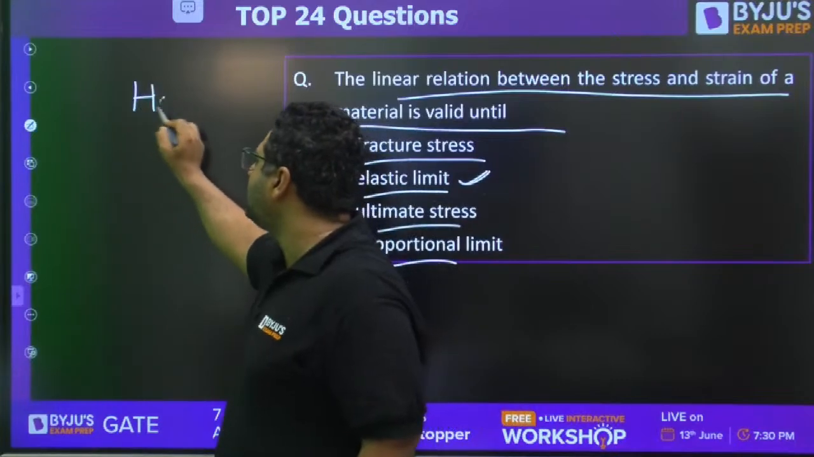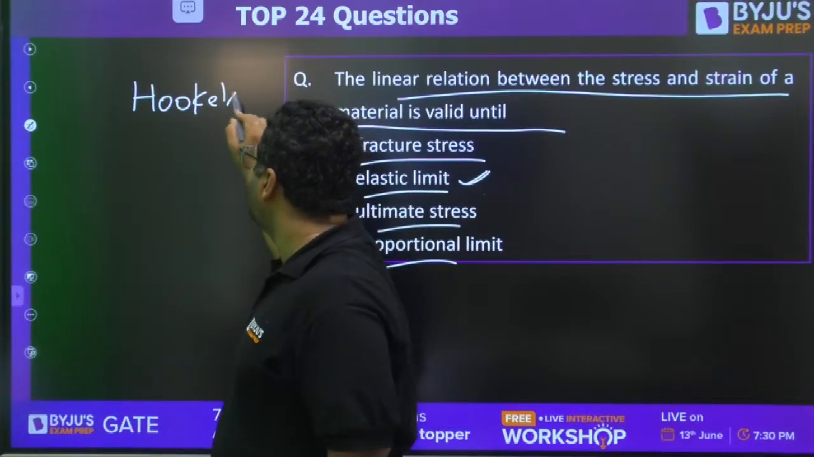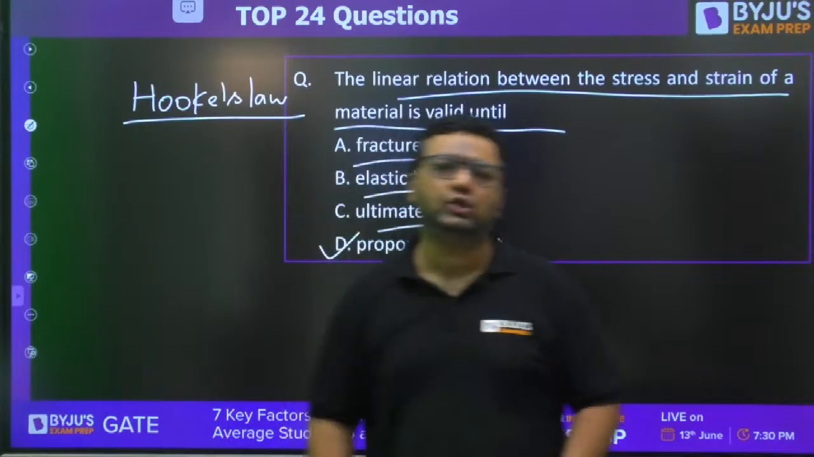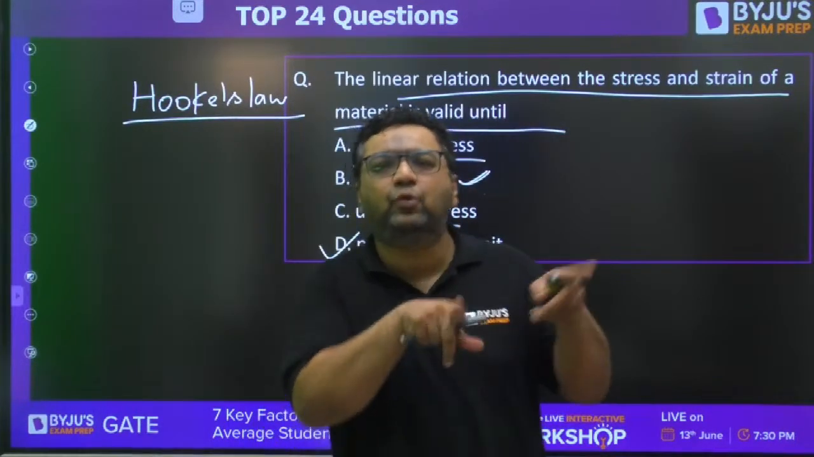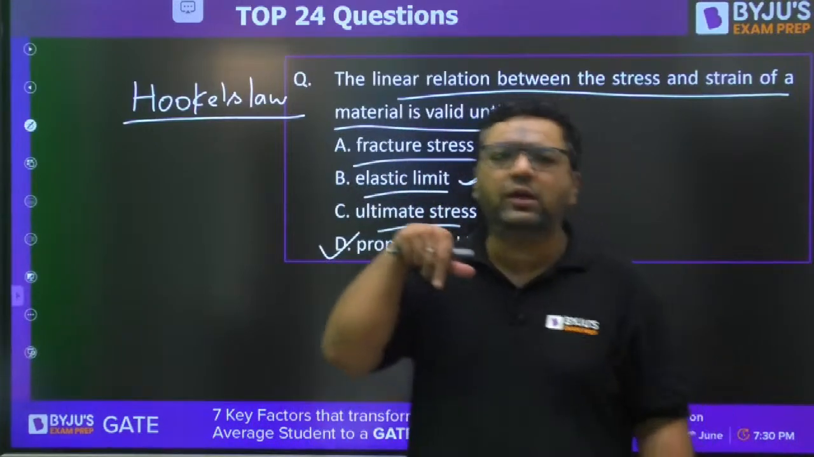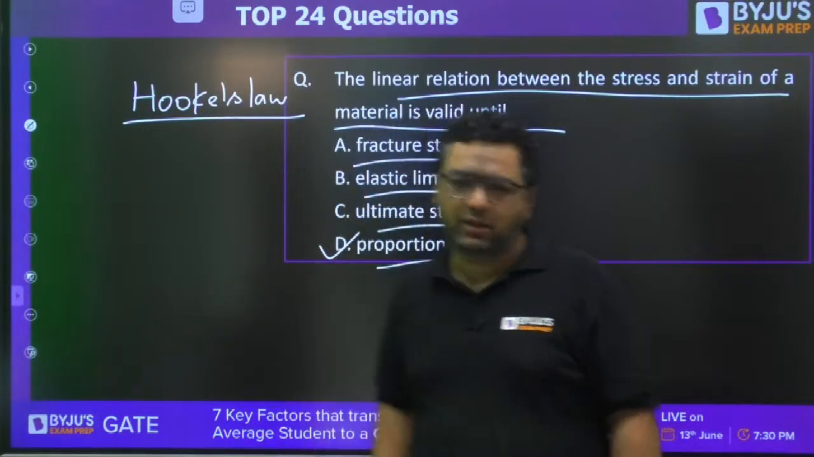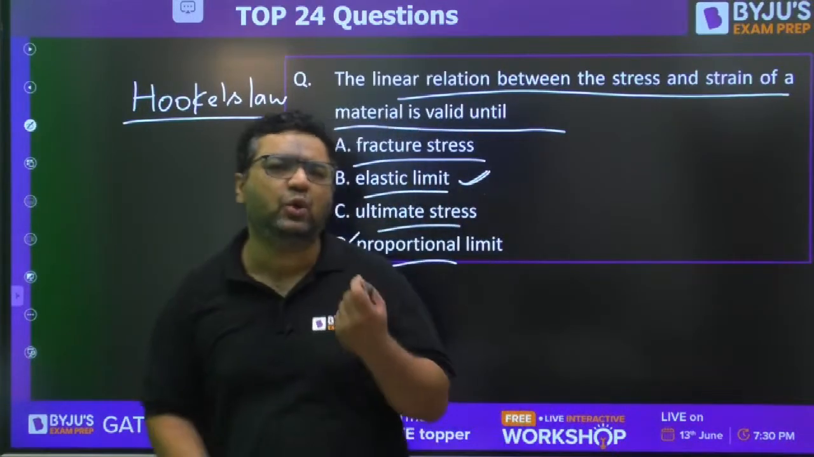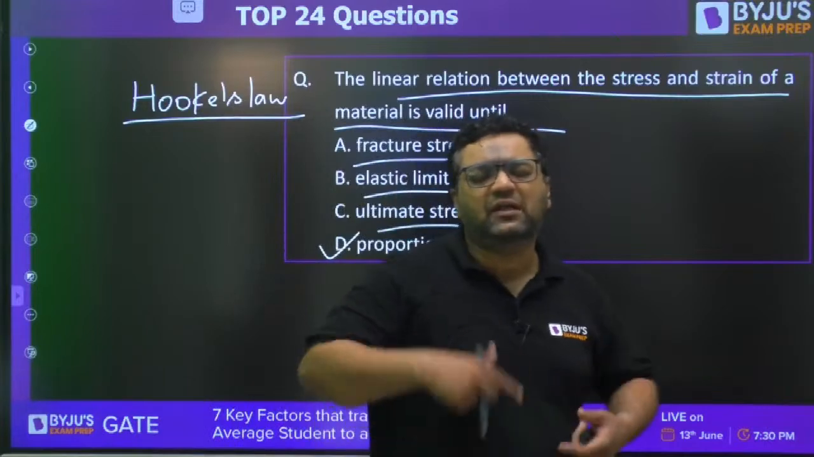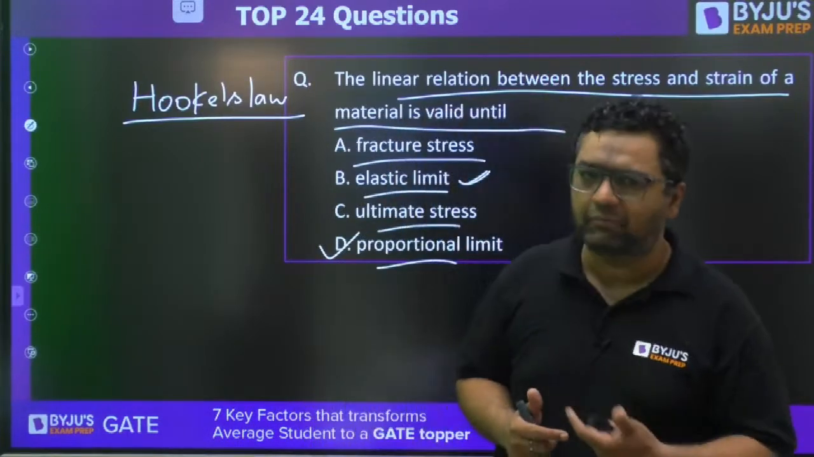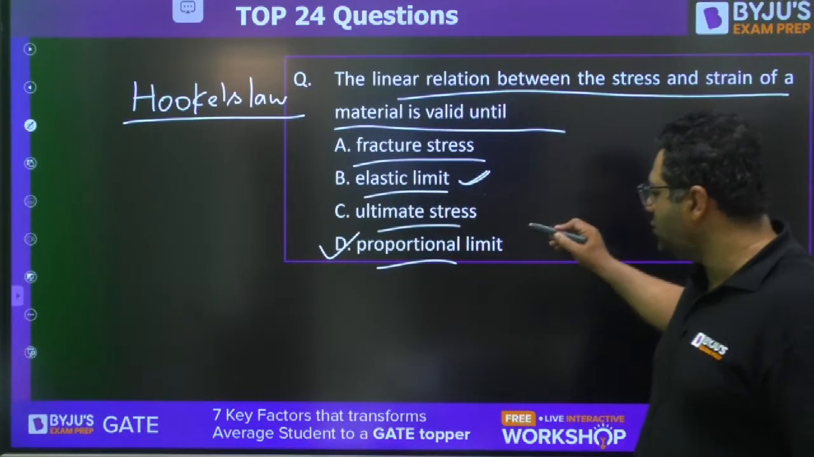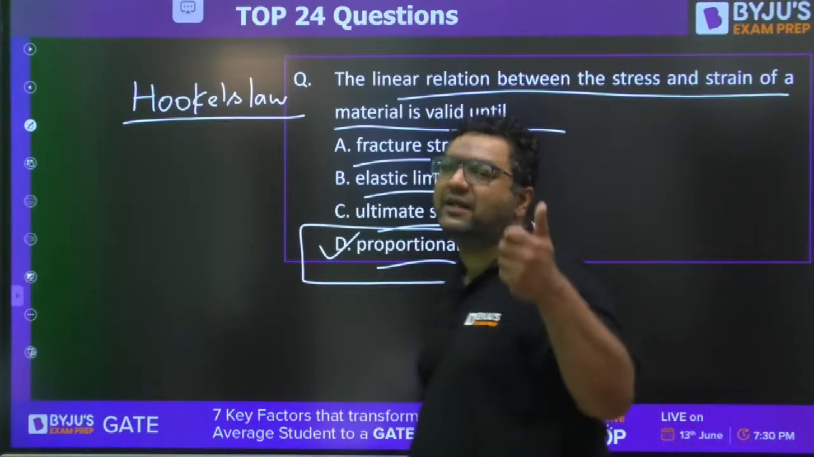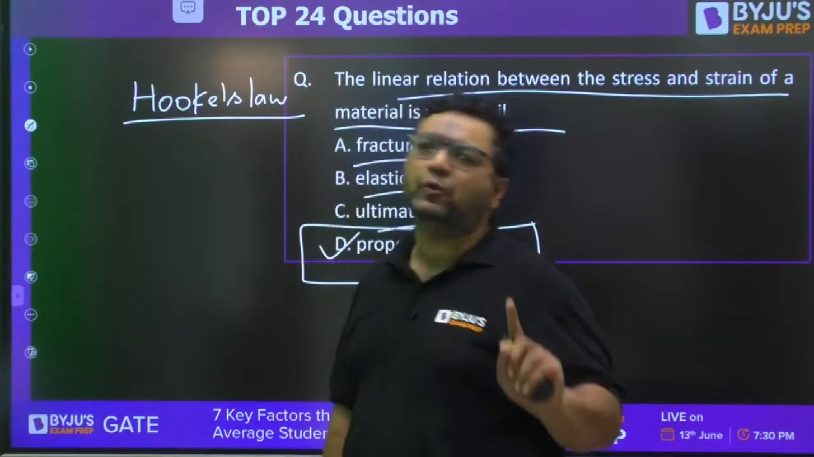When someone asks you Hooke's law, how will you define it? You will say, according to Hooke's law, stress is directly proportional to strain up to elastic limit, but later on it was corrected to proportional limit. Because elastic limit, proportional limit and yield point are very close to each other, it was a difficult phenomenon to differentiate them. That is why, my dear, the answer will be proportional limit only. But yes, for the first time, Hooke said elastic limit, but it was corrected to proportional limit.